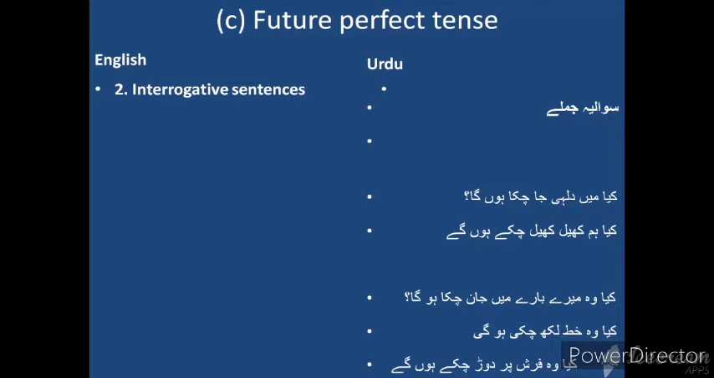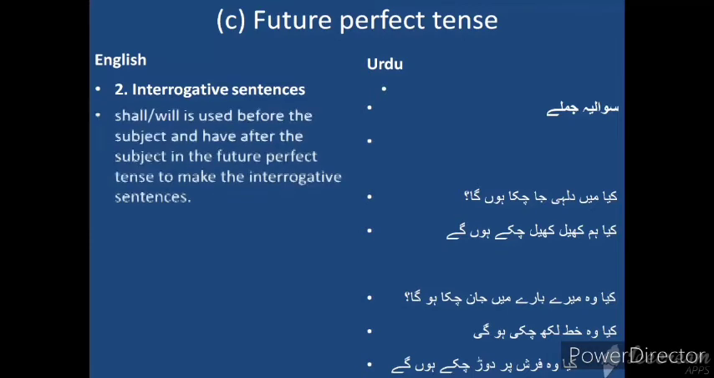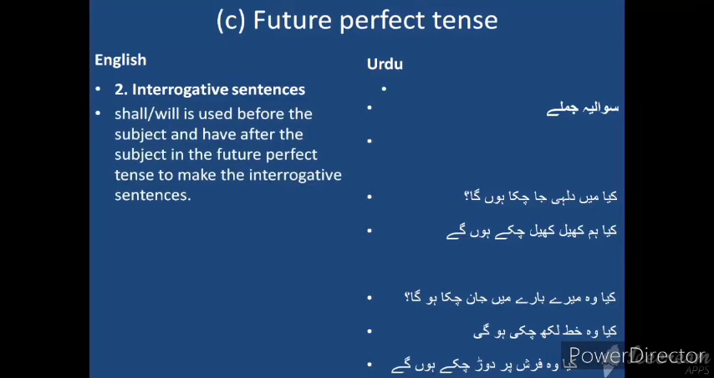Interrogative sentence. This is the second sentence in the future perfect tense. Shall or will is used before the subject and have after the subject in the future perfect tense to make interrogative sentences.